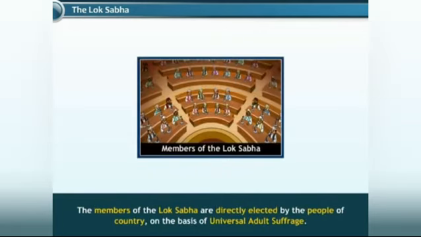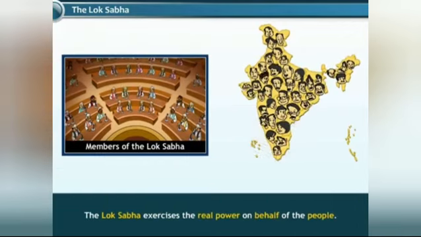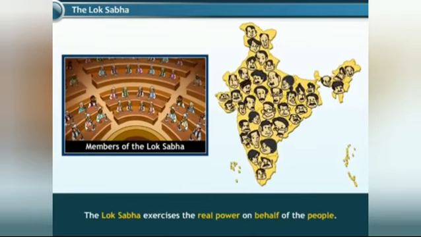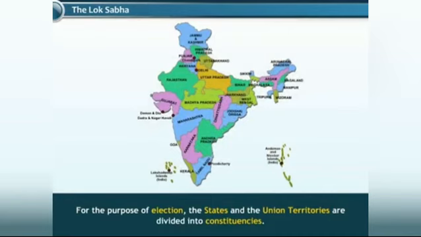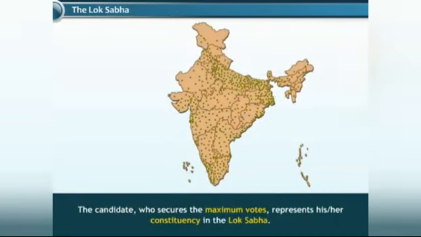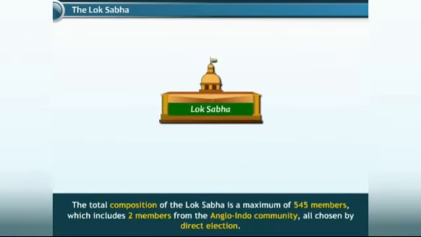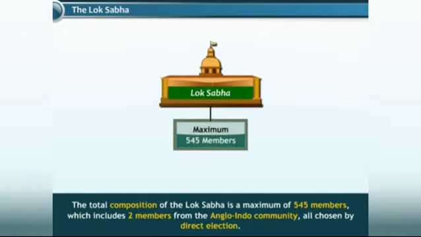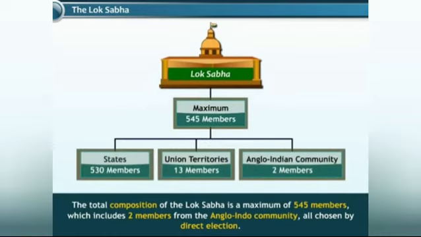The members of the Lok Sabha are directly elected by the people of the country on the basis of universal adult suffrage. The Lok Sabha exercises the real power on behalf of the people. For the purpose of election, the states and the union territories are divided into constituencies. The candidate who secures the maximum votes represents his or her constituency in the Lok Sabha. The total composition of the Lok Sabha is a maximum of 545 members, which includes 2 members from the Anglo-Indian community, all chosen by direct election.